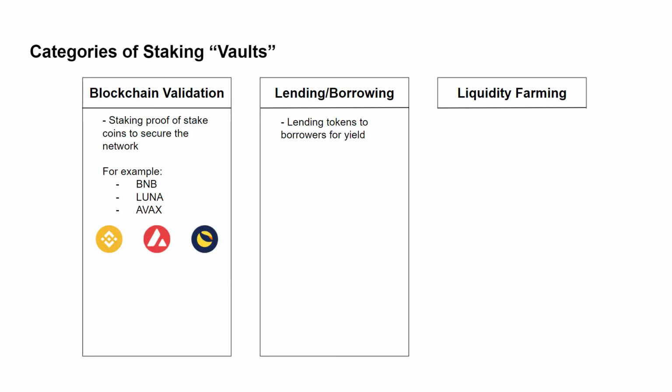The second category of staking is depositing tokens to earn a yield by lending the tokens out to people that want to borrow them. For example, I'll deposit my Bitcoin to a platform and earn back 4% of Bitcoin in APR or APY. Meanwhile, as my Bitcoin is deposited here, the platform lends it out to borrowers at a potentially higher interest rate, like 6%, so that when the borrower pays the interest and the Bitcoin back, the platform and the depositor can earn yield.